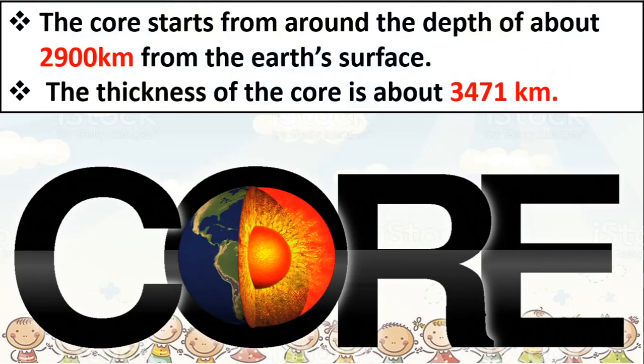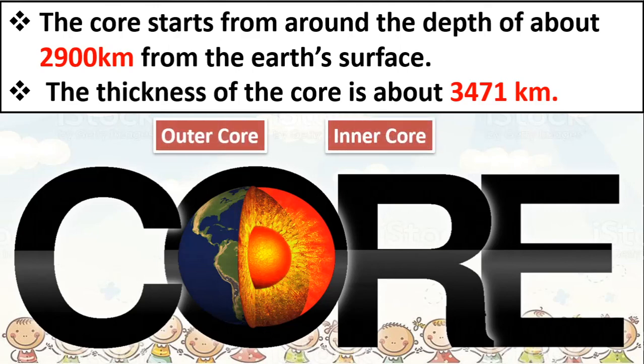So let us see a small piece of information about the core. The core starts at a depth of around 2,900 kilometers from the earth's surface. So if you start digging, you have to dig 2,900 kilometers from the surface to reach the core. And the thickness of the core is about 3,471 kilometers. The core is also divided into the outer core and the inner core. Okay children, so this was information about the various layers of the earth.